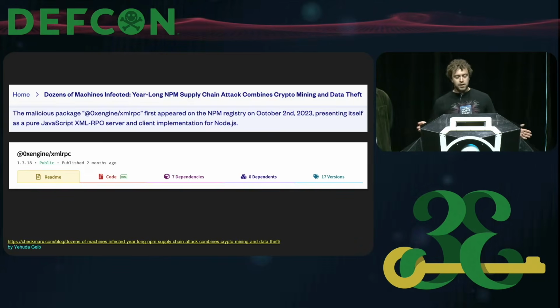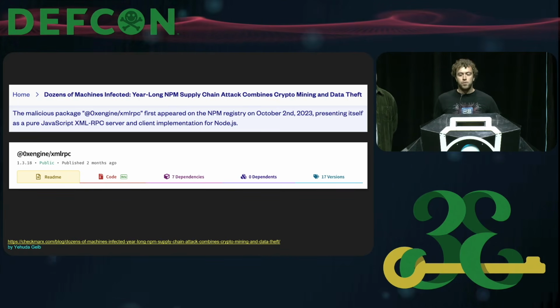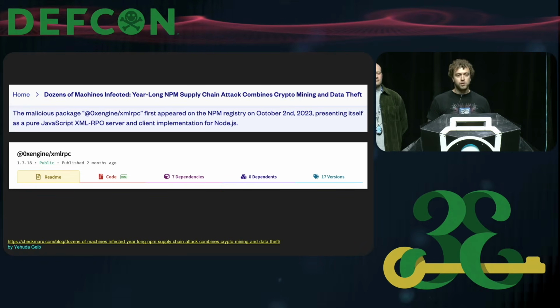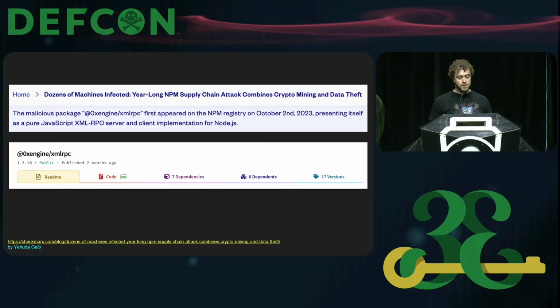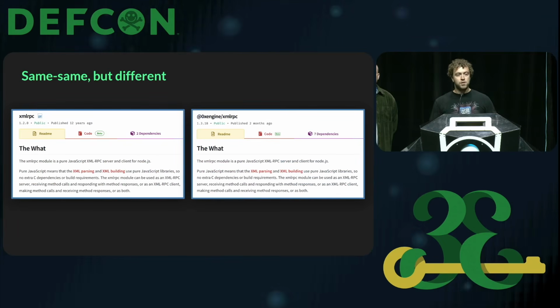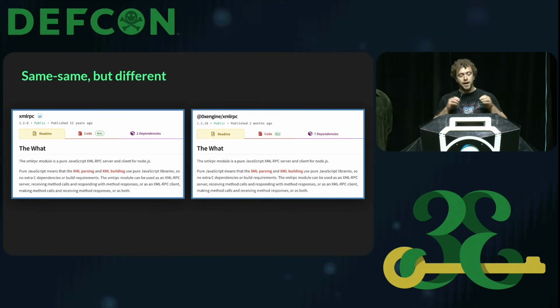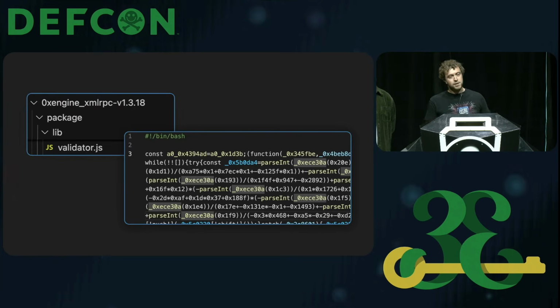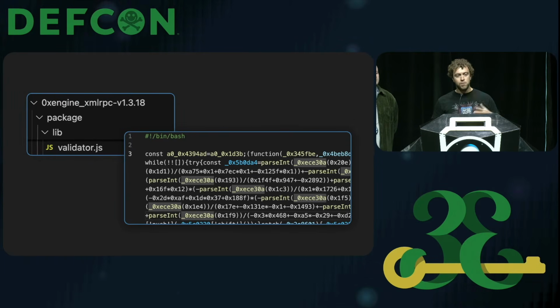Great. So again, this story starts in December 2024 with a blog post that we read from Yehuda Gelb at Checkmarx that was talking about a malicious NPM package called oxengine-xmlrpc. Now, this package is very similar to the one you see on the left, which is a legitimate one called xmlrpc. The malicious one has the same README, same functionality, very close code, except that it has a backdoor in it. So if you open the code, you'll see this extraneous validator.js file that contains obfuscated code.